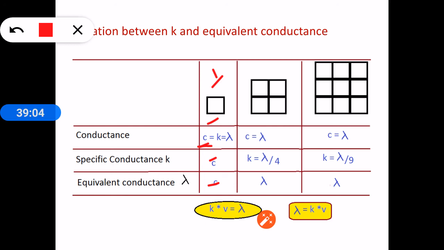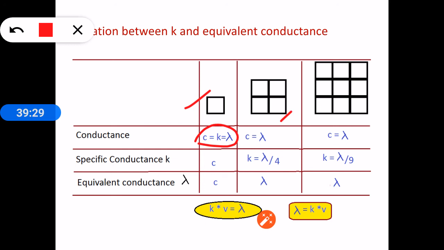So in this case, when the volume of the cube is 1 cc, the measured conductance is equal to the specific conductance K and the equivalent conductance lambda. Let us suppose that the volume of this cube is increased by 4 times.